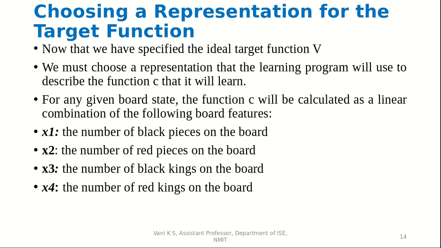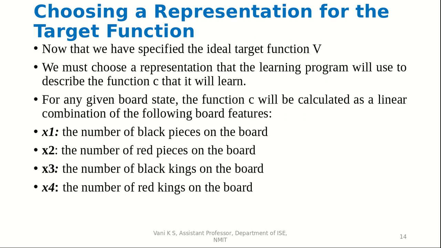Then choosing a representation for the target function. In the target function, we must choose a representation that the learning program will use to describe the function and to see what it learns. For any given board state, the function will be calculating a linear combination of the following board features.